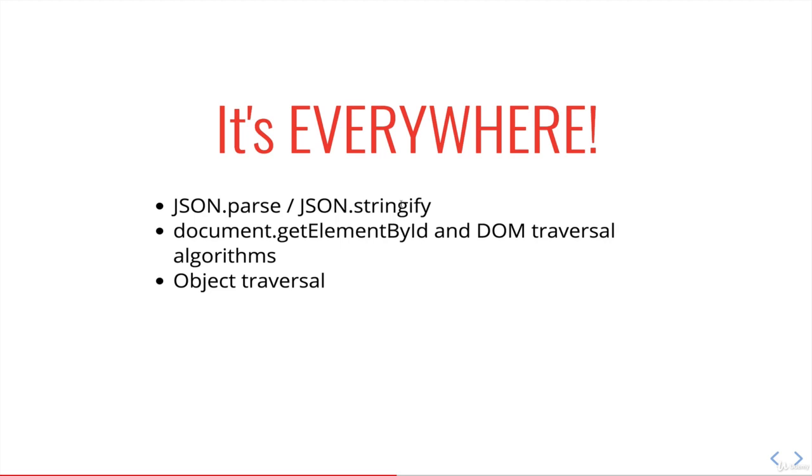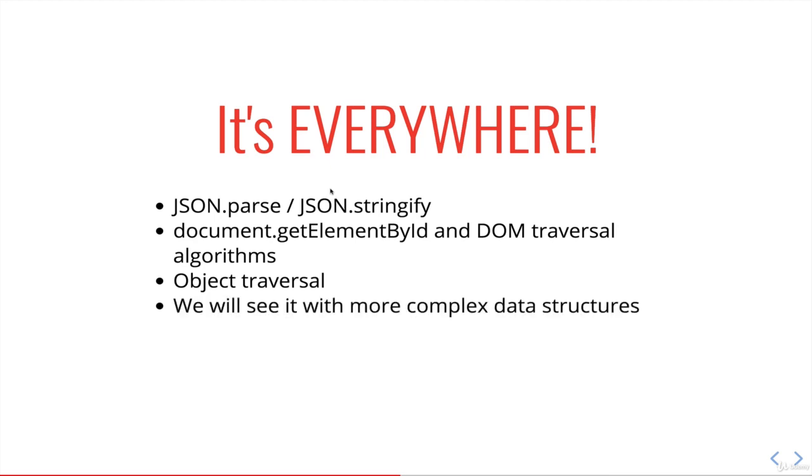Now, aside from functions like json.parse and getElementById, querySelector, things that we've probably used before, we're also going to be writing a lot of our own recursive functions later on. When we write our own data structures, when we create trees or graphs, for example, when we want to traverse them, when we want to search for something across them, often the solutions involve recursion. Now remember, you don't have to do anything recursively, but sometimes it's easier. It's cleaner and simpler to understand rather than doing it without recursion.